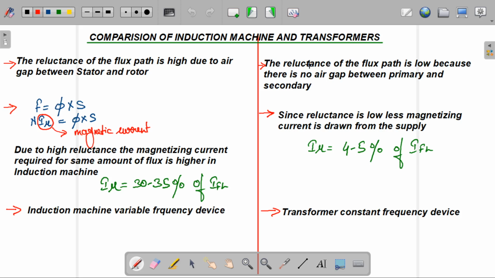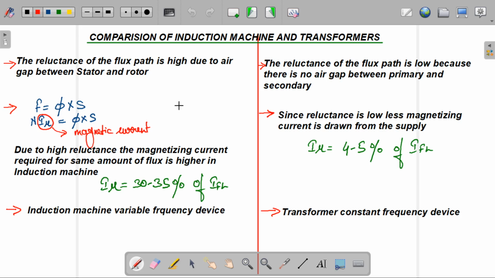In the transformer, there is no air gap between primary and secondary, so the entire flux of one winding is linked with the other winding. That's why in this case the reluctance of the flux path is low, and in the induction motor, the reluctance of the flux path is high due to the air gap.